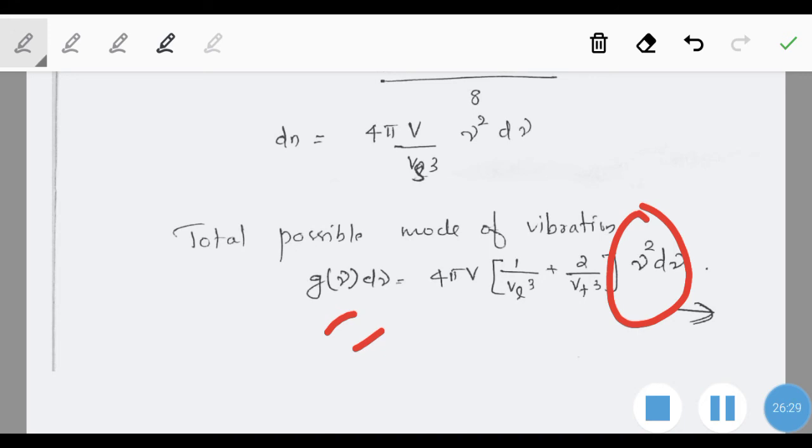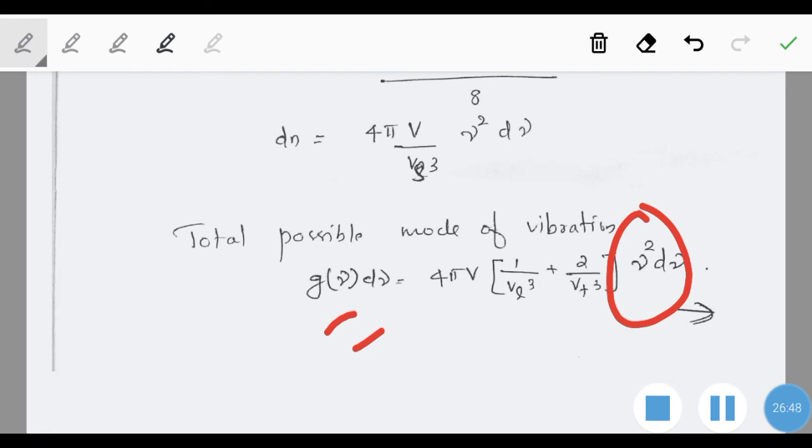The solid which we have considered is a vibrating medium, which gives a spectrum of frequencies instead of a single frequency, and how many frequency components are present is obtained by the term density of states.